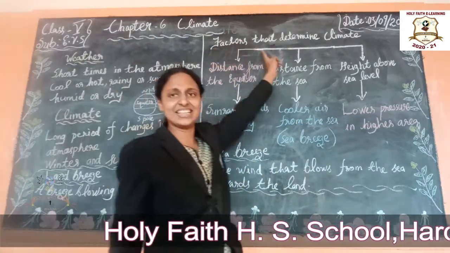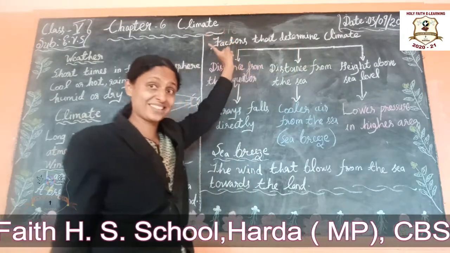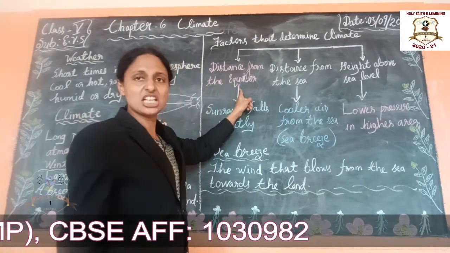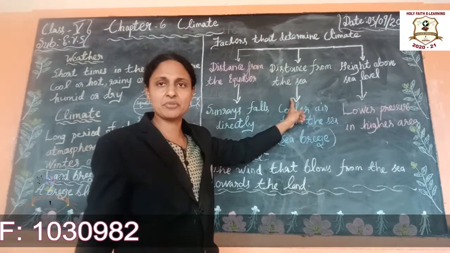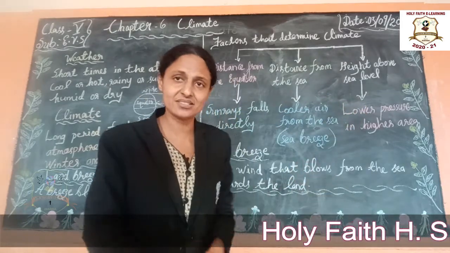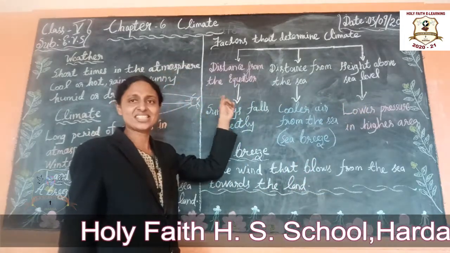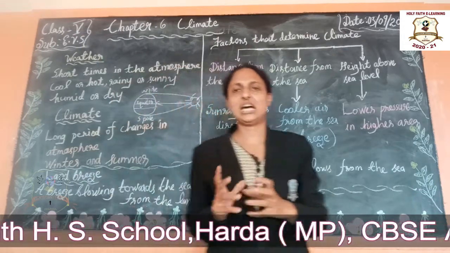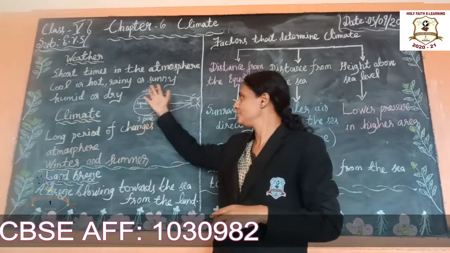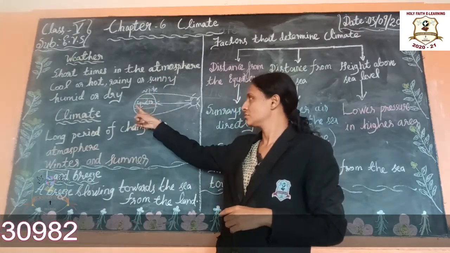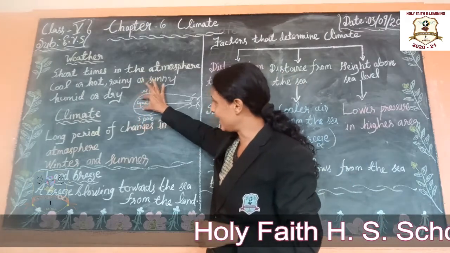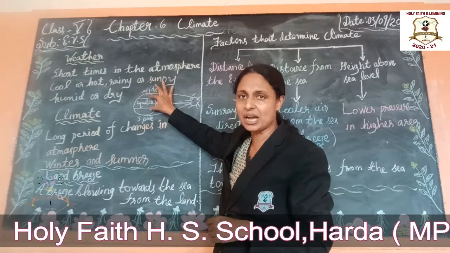Now let us learn. See, factors that determine climate. Several factors can affect the climate. See, first one, distance from the equator, distance from the sea, then height above the sea level. Okay students, now let us learn distance from the equator. See, it is the earth, middle line, exact middle line, it is the equator. This area, it is the equator area, middle area.